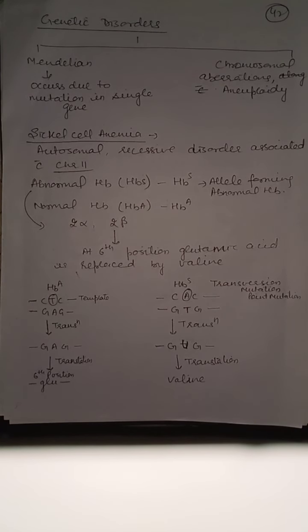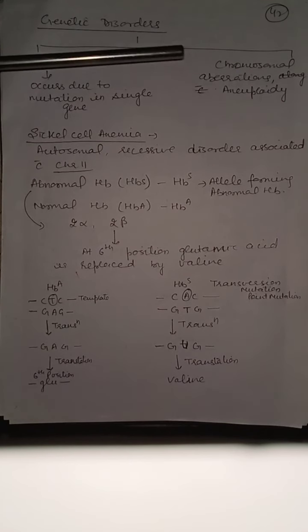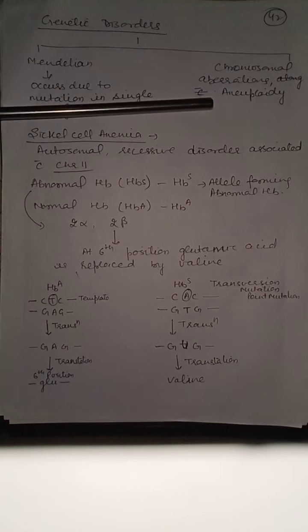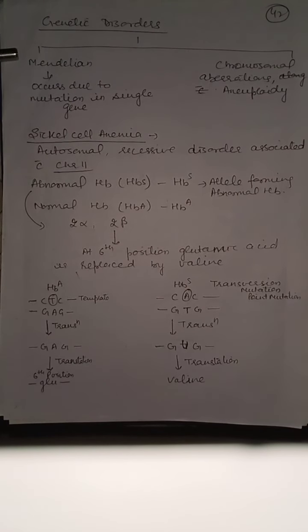Now, genetic disorders. The disorders which are present right from birth are known as genetic disorders. Genetic disorders are of two types, Mendelian disorders and chromosomal aberrations, that is change in the chromosomal number, aneuploidy. Mendelian disorders occur due to mutation in a single gene. For example, sickle cell anemia.